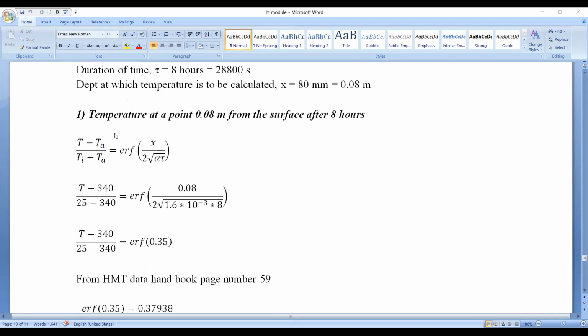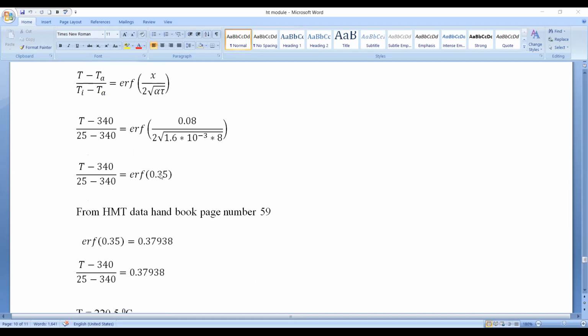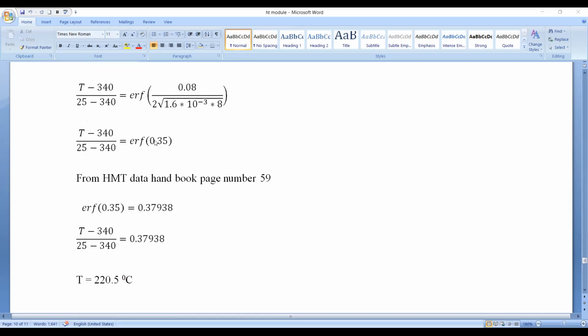As we are dealing with semi-infinite solids, we use the temperature ratio formula in terms of the Gaussian error function. So T minus TA divided by Ti minus TA equals error function of x divided by 2 root alpha tau. You know x, alpha, tau, TA the surface temperature 340 degrees centigrade, and Ti the initial temperature. The only unknown is T, the temperature. After substitution, you get the error function of 0.35.